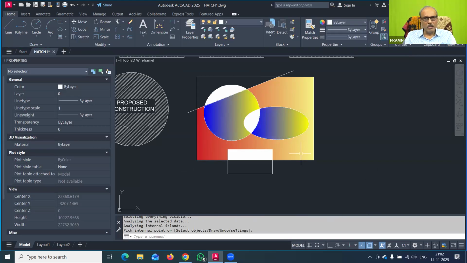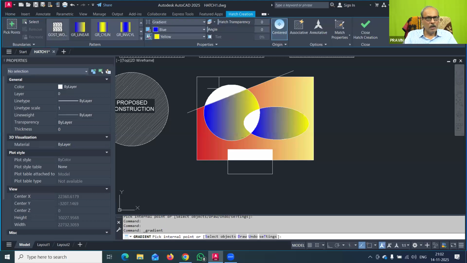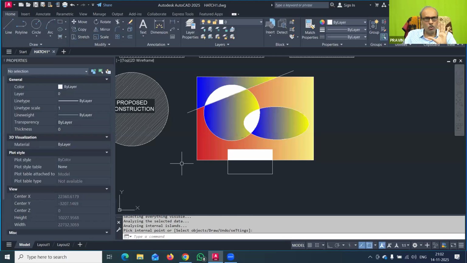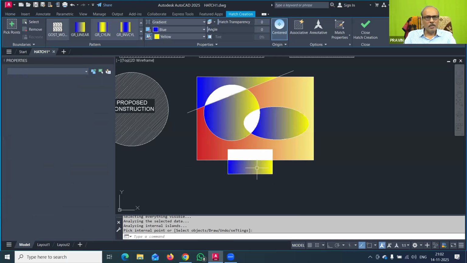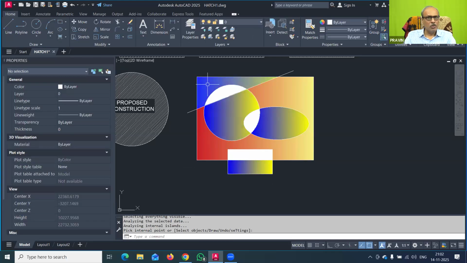You see that this gradient pattern is separate here and this is separate here. If you click many points at once, then all the hatches get mixed, so you have to remember that. Now I will again use the hatch command, click here and press enter to close the command. Every time I am clicking one pick point, closing the hatch command, and then starting the same gradient command again, and now again clicking a point somewhere here. In such a way you can separate all these things. So all these 4 hatchings are different, though they have the same color shade. You can check that.